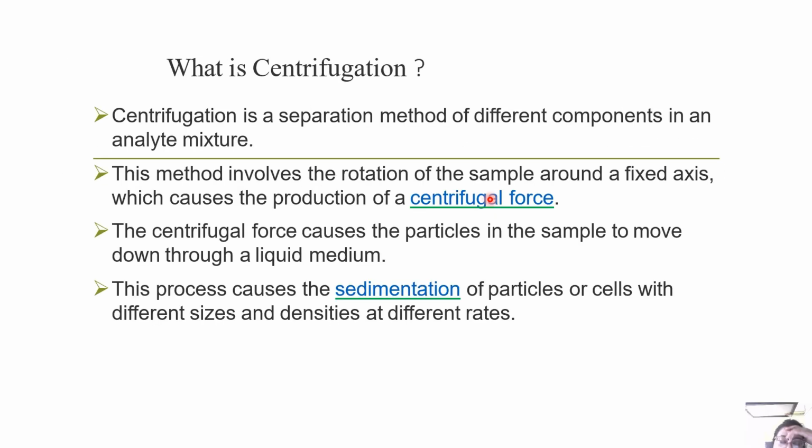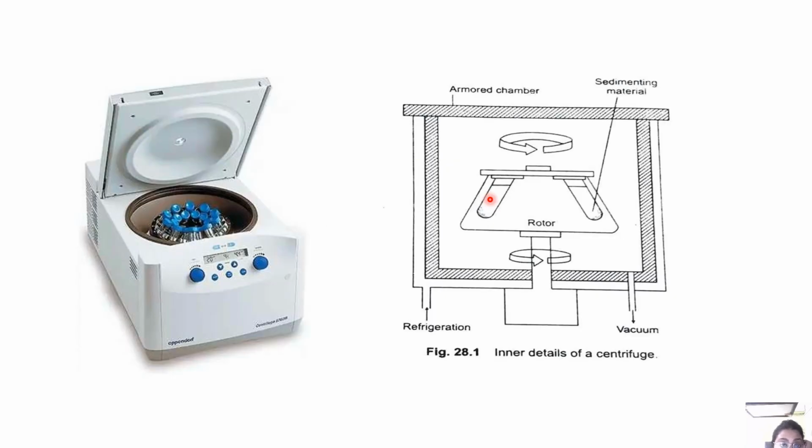Okay, so coming back to the basic question, centrifugation is a method for separating the different components in an analyte mixture. This method involves the rotation of the sample around a fixed axis, which produces a centrifugal force. Centrifugal force causes the particles in the sample to move down through a liquid medium. This causes the sedimentation of particles or cells with different sizes and densities at different rates.